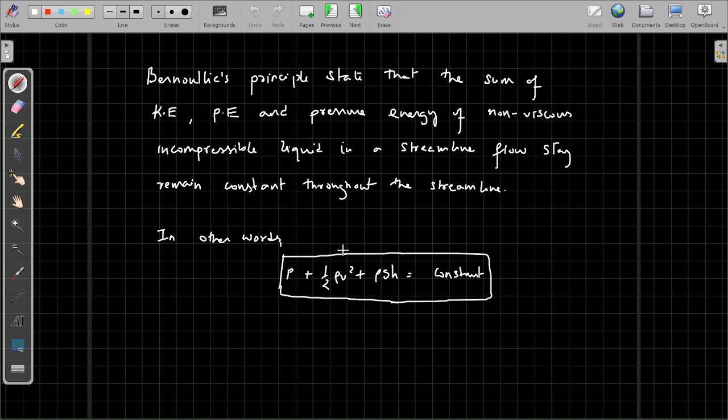But we have to be very careful here: this is only applicable to those fluids which are non-viscous, that means viscosity is 0, and it is in a streamline flow. If the fluid is rotating, then this law will not be applicable. For any other place where viscosity is present and we try to apply Bernoulli's principle, this is not possible. The relation will not work. It only works in almost ideal situations. Now we will see the proof of this relation.